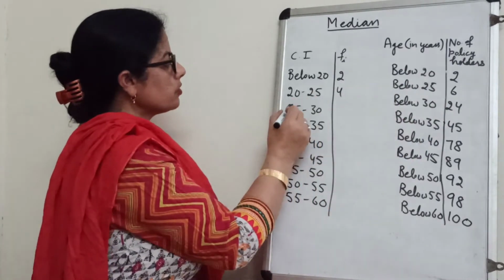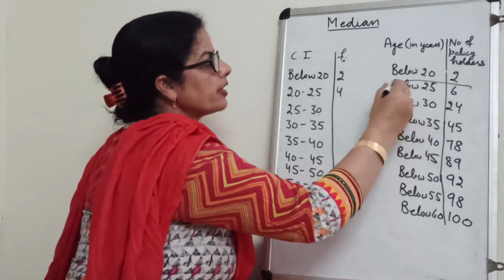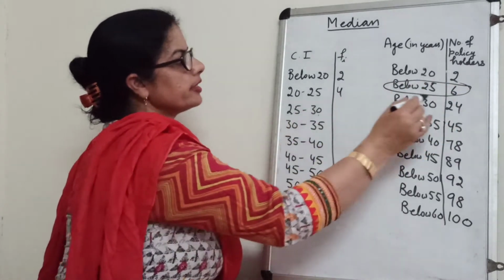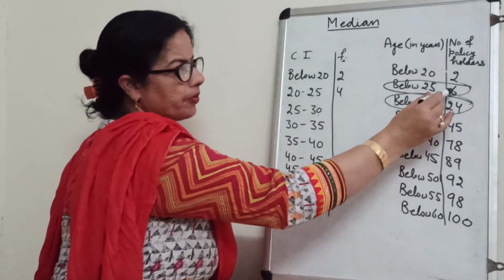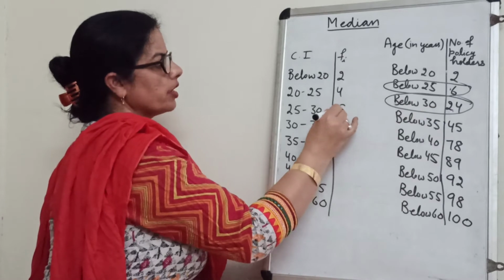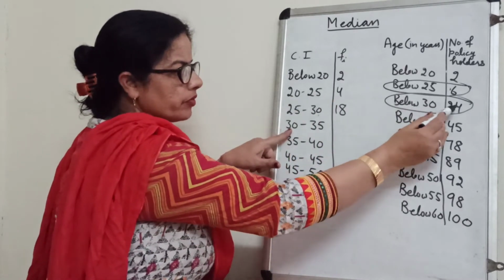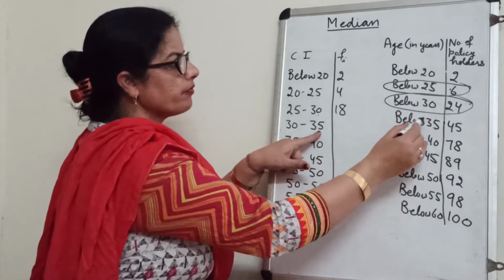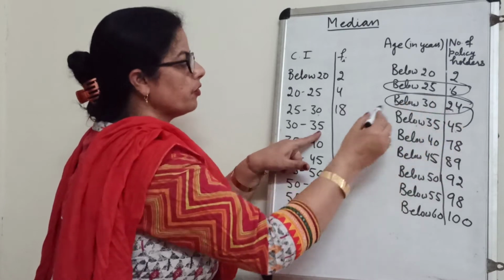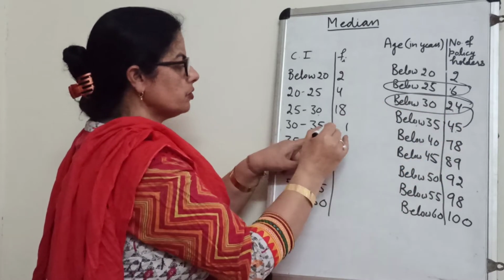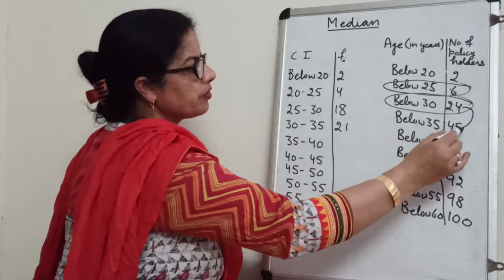Now I want to know 25 to 30. See what is in front of 25? 6. And what is in front of 30, below 30? 24. Take the gap of this. The gap is 18. So here should be 18. In front of 30, 24. In front of 35, 45. And now take the gap of this. 45 minus 24 is 21. 21 will be here.